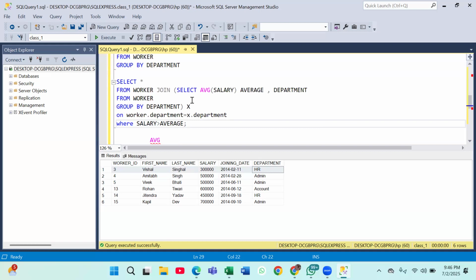It's almost like a self-join, yes. We are doing a self-join only, but we are creating our own table here. Why a subquery in the FROM clause? Why not in the WHERE clause? How will we write it in our WHERE clause?